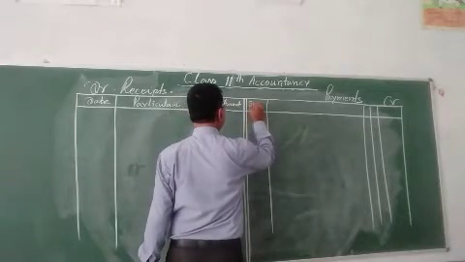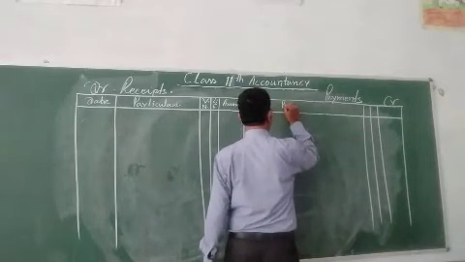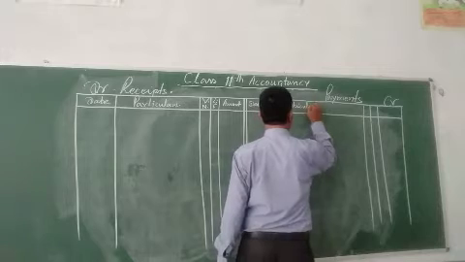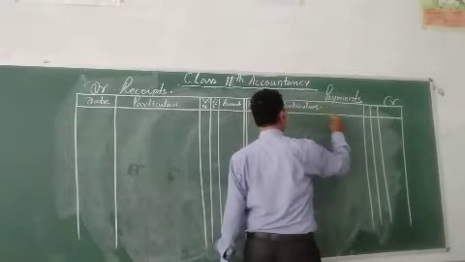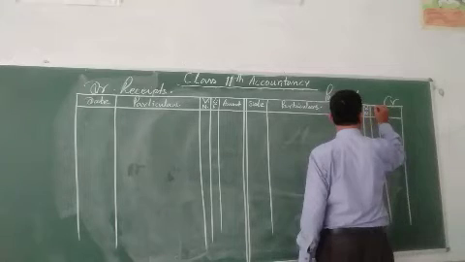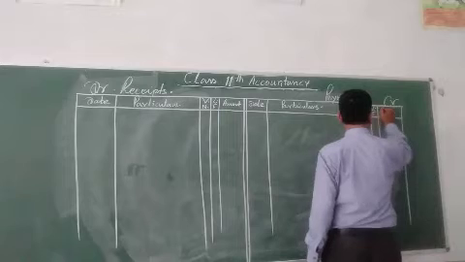And the same way, date, particular, voucher number, ledger folio, amount.